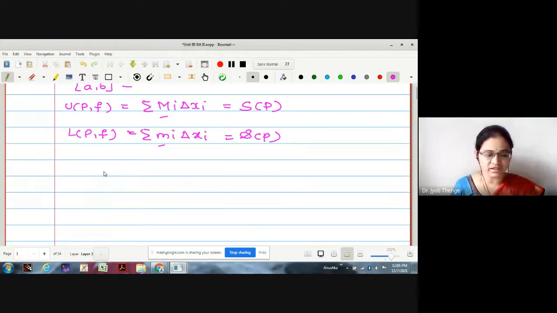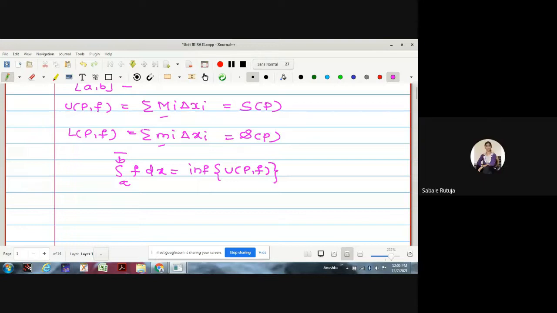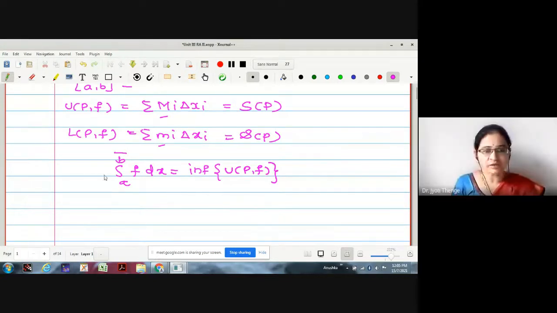Next, we were finding the upper integral. What is the upper integral? We were writing the integral from a to b of upper f dx. The upper integral is the infimum of the upper sums, right? Here we were just writing R so as to denote that this is a Riemann upper integral.